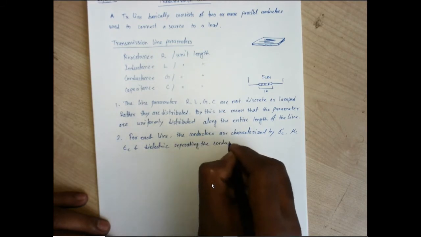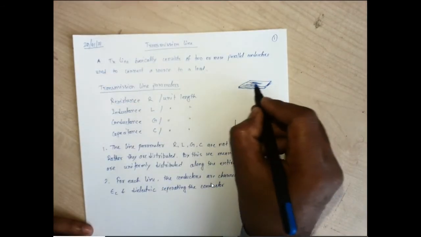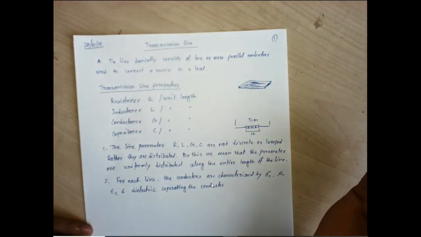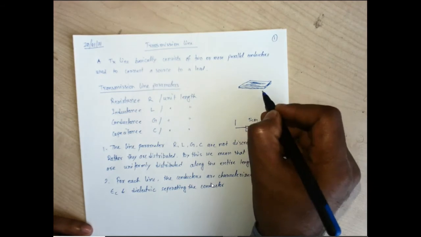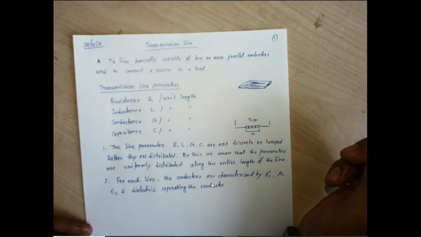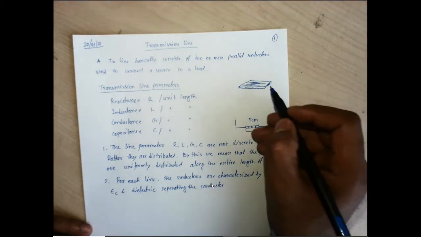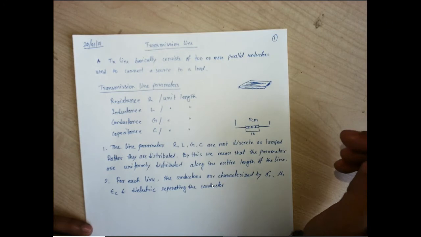Especially for this diagram, the top has one conducting plane, let us say copper, and the bottom plane also has some copper, and these two copper plates are separated by some material. This material is called dielectric material. It may be different kinds of material depending upon the permittivity value, epsilon.